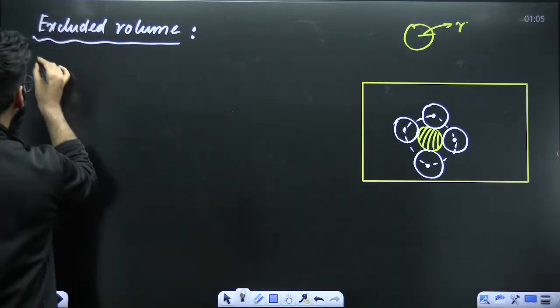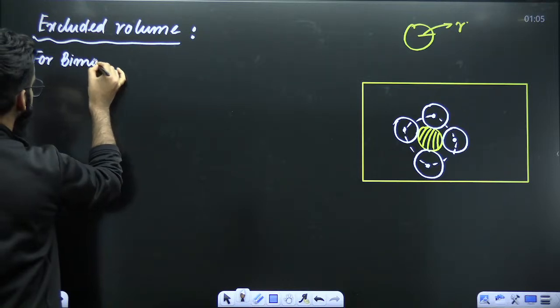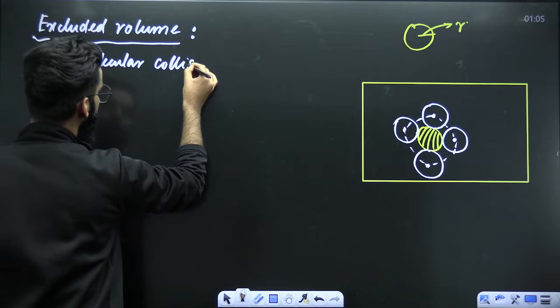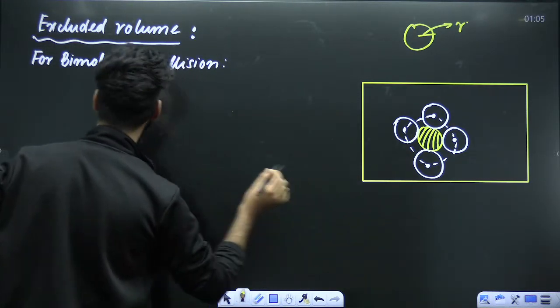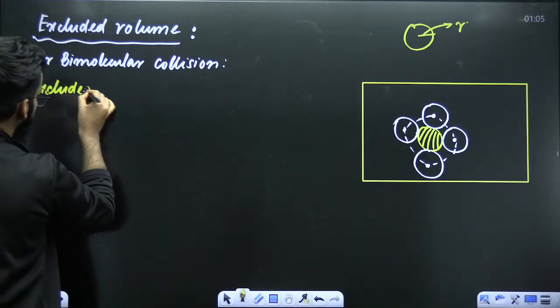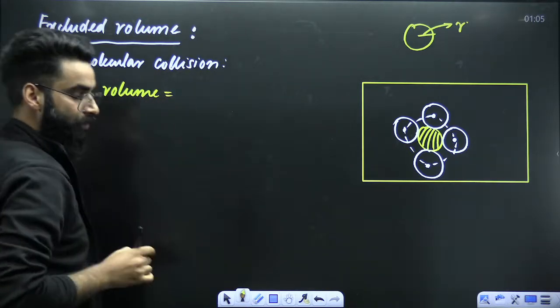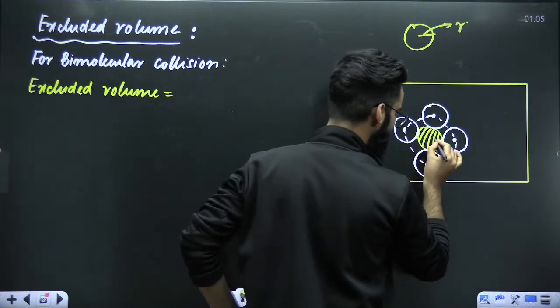So for bimolecular collision, what is the excluded volume? This whole volume is the excluded volume, right?